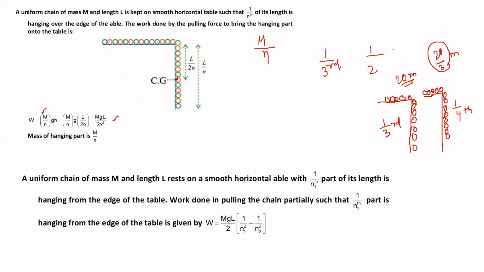Yes, sir. The next part of the question: a uniform chain of mass m and length L rests on a smooth horizontal table with 1 by n1 part of its length hanging from the edge of the table. Work done in pulling the chain partially such that 1 by n2 part is hanging from the edge will be how much? That means, students, let the total length of the chain be 20 meter. 1/3 is hanging, that means 20 by 3 part is hanging, something around 6 point something.